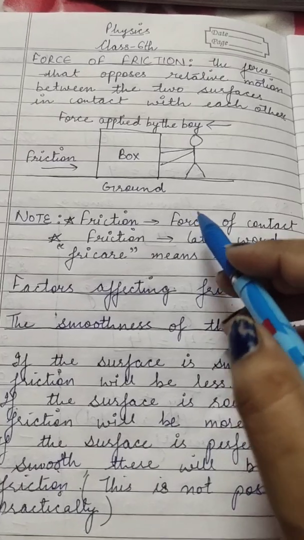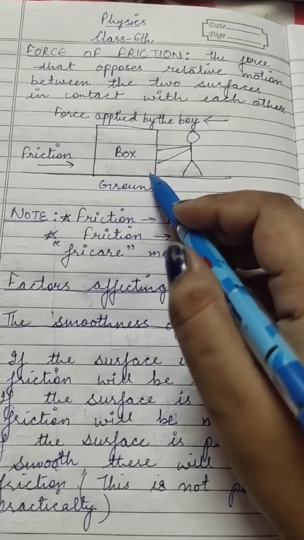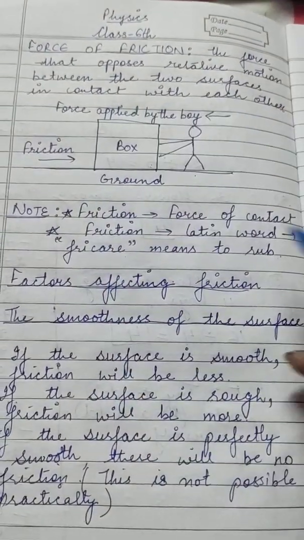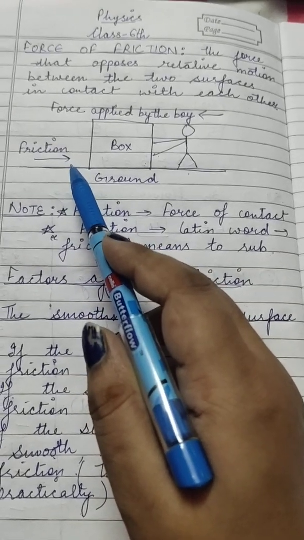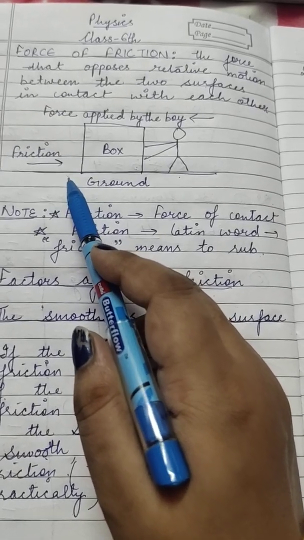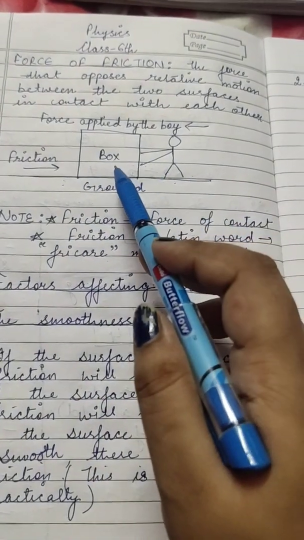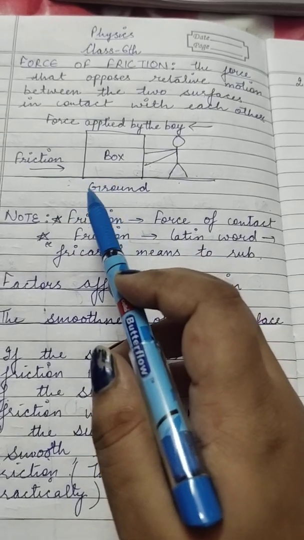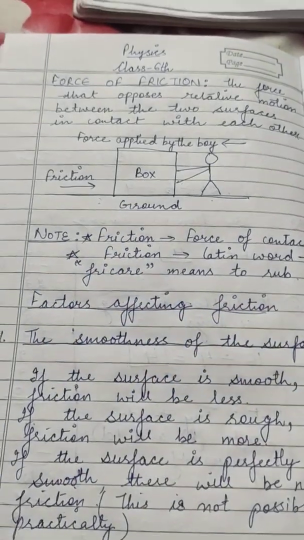So here I have taken an example. This is a boy who is pushing a box. You can see that the boy is applying the force in this direction, and the force of friction always acts in opposite direction. So the boy is applying force in this direction and force of friction is acting in opposite direction, and it ultimately stops the body.